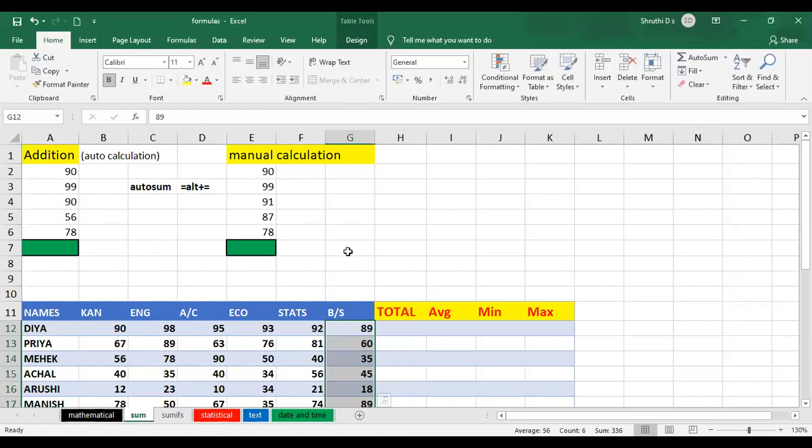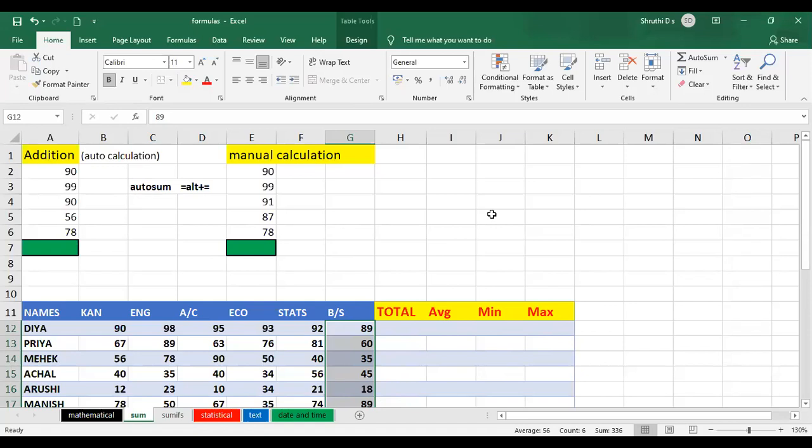Okay. See, in the mathematical formulas, it is the normal basic calculation that we do. Addition, product, average, minimum, maximum, all these options are available for us. We'll go one by one. Basically, we'll first understand how to use the formula or how to give the formula. Okay, so now how do we do auto calculation? It is using auto sum.